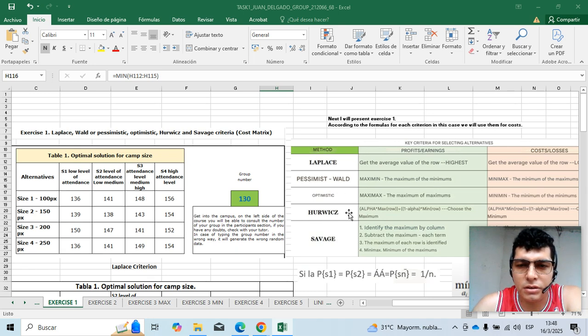Next, I will present exercise 1. Good. And according to the formulas for each criterion, in this case, we will use the form costs.